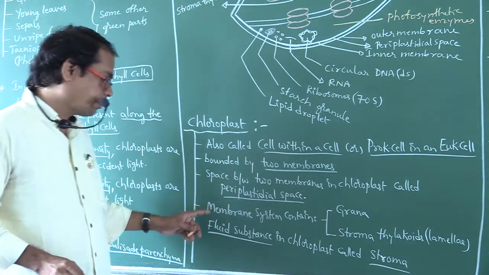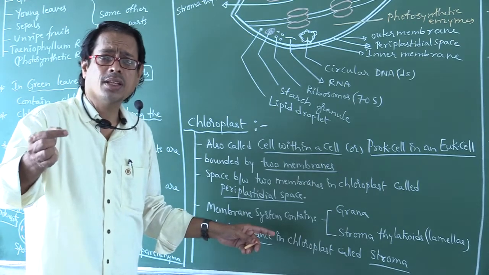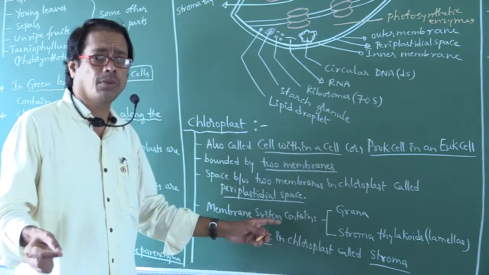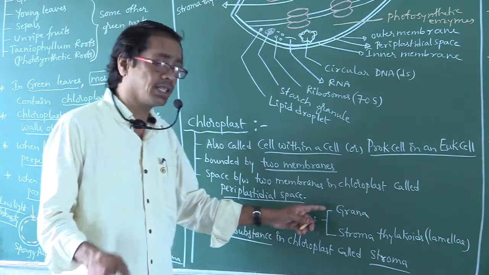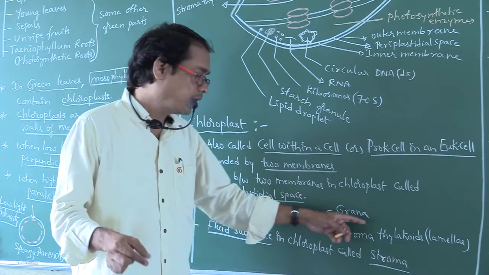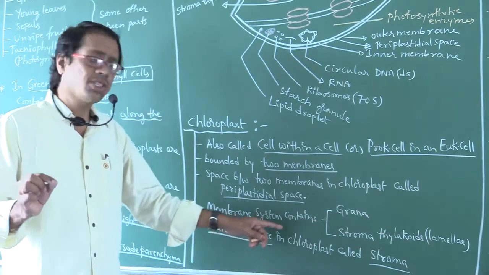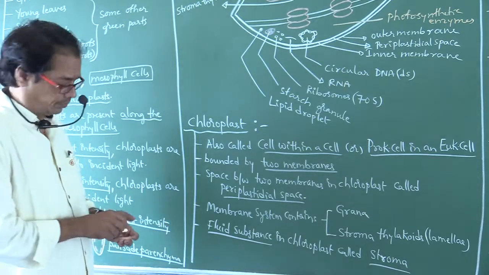The membrane system means wherever membranes are present. The membrane system contains grana and stroma thylakoids, also called stroma lamellae. The fluid substance in the chloroplast is called stroma.